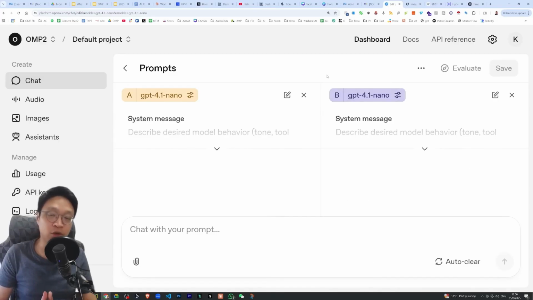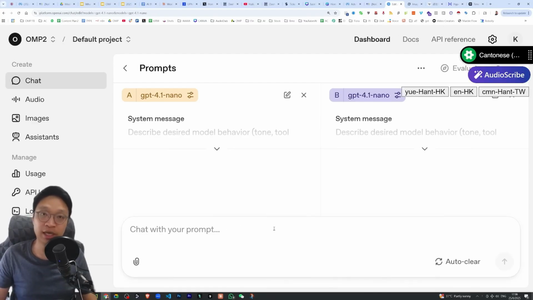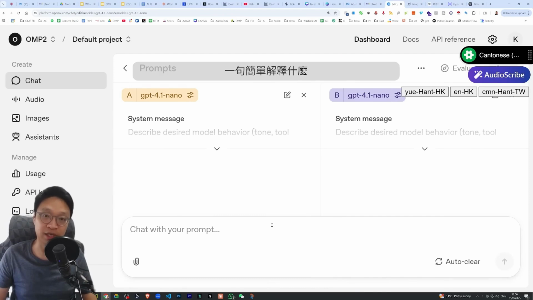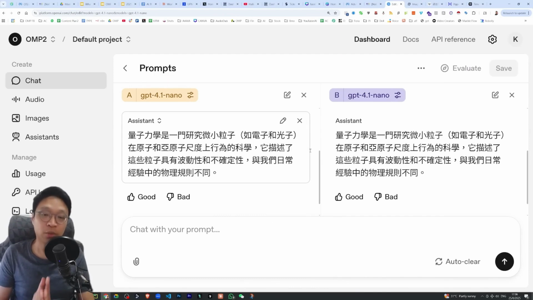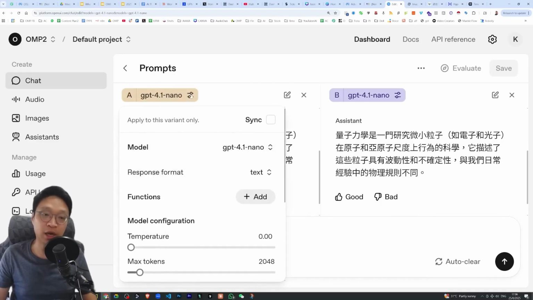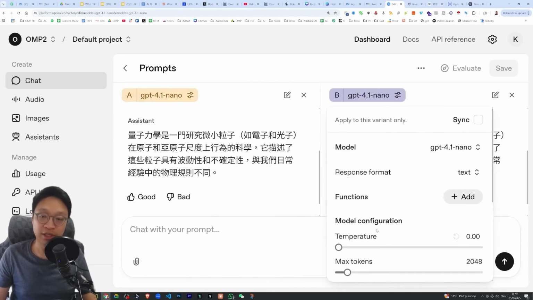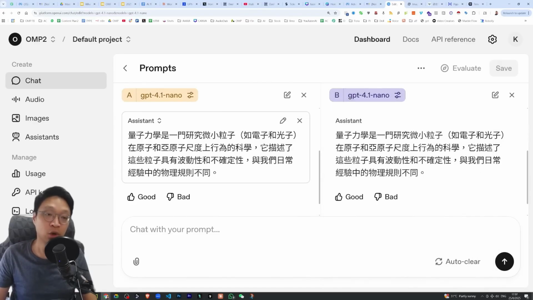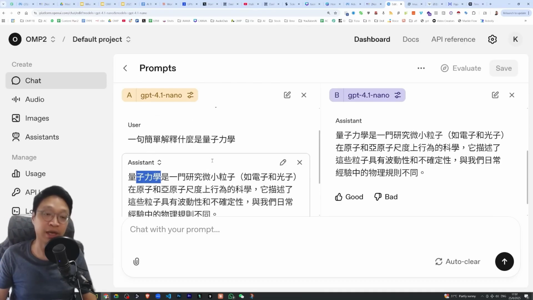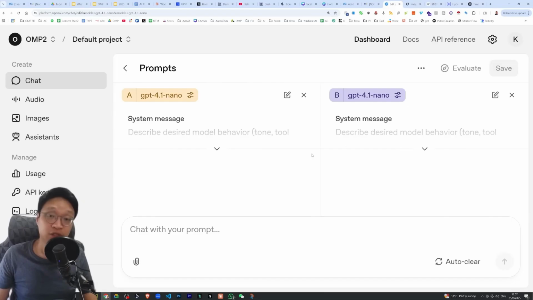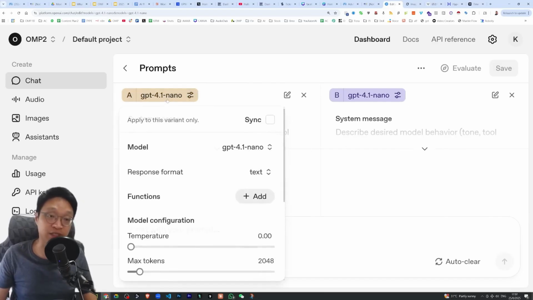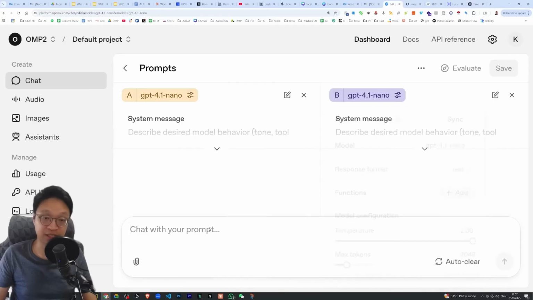Next, I'm going to ask both models the same question and see how their outputs compare. Here, I ask them to simply explain what quantum mechanics is. Now, you can see that the results are exactly the same. The reason is that I've set the temperature to 0 for both models, which means that for every word they output, they are always choosing the most likely word. This particular setting removes randomness, so both models will always produce identical responses to the same prompt. It always picks the most likely option, which means the answer it provides becomes a deterministic one with no randomness or variation.